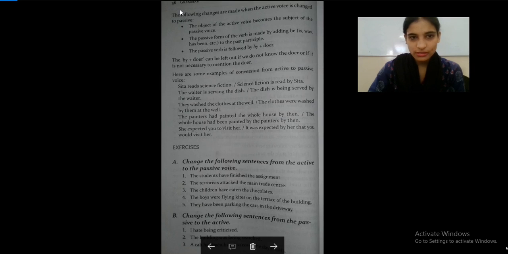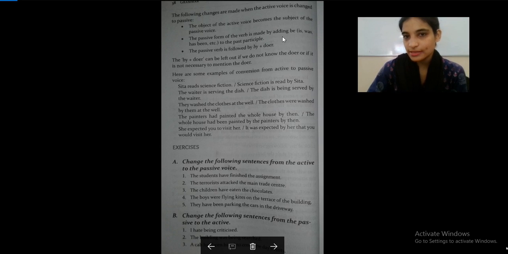Next page. This is page number 38. The following changes are made when the active voice is changed to passive. The object of the active voice becomes the subject of the passive voice. The passive form of the verb is made by adding be, that is, is, was, has been, to the past participle.